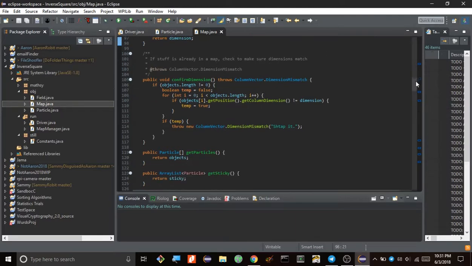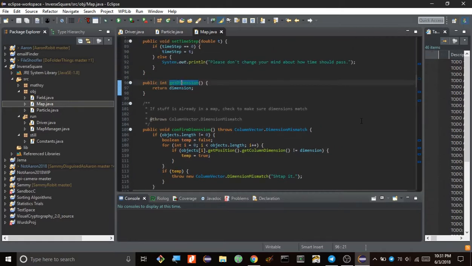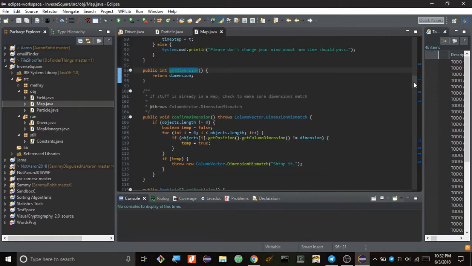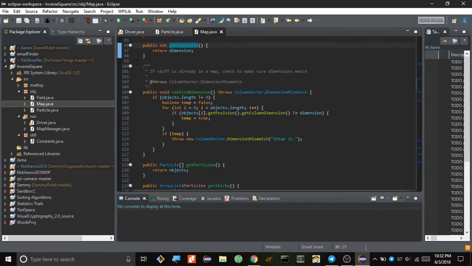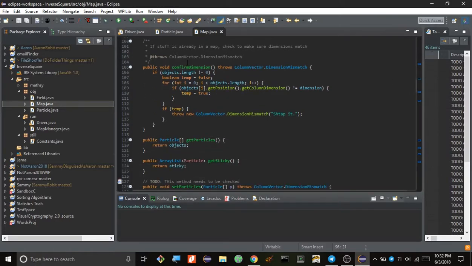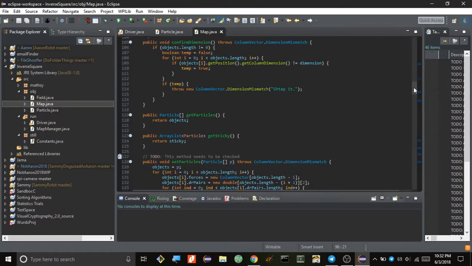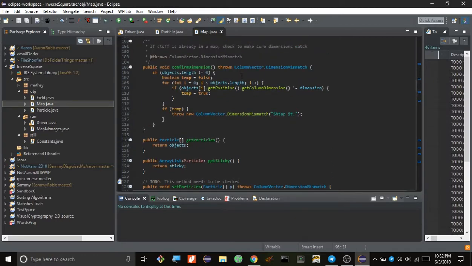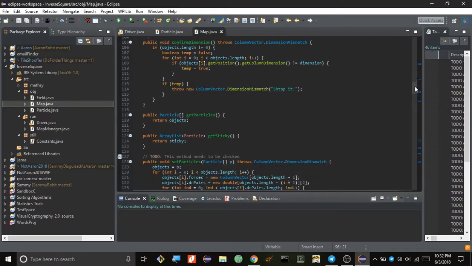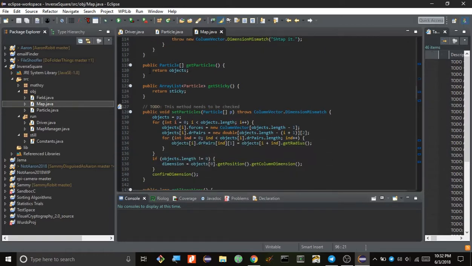I'll show you that later. Anyway, what was I saying? I got sidetracked. Oh, right, just going through the map methods and saying what they do. This just makes sure all the particles in the map are of the same dimension, because you can't have a 2-dimensional particle interacting with a 3-dimensional particle. That doesn't work if a particle can't move in a dimension that another particle can.